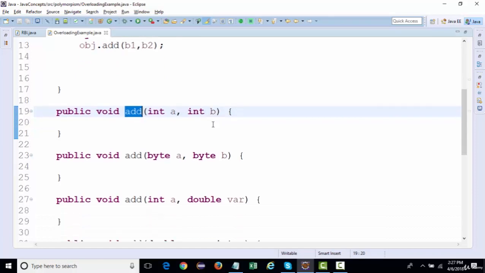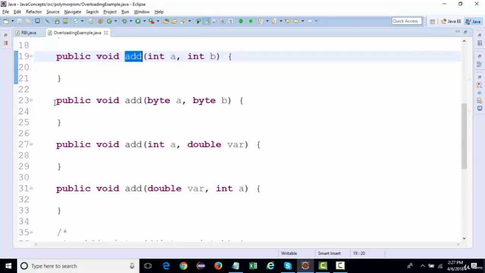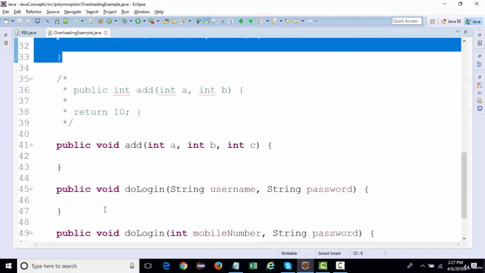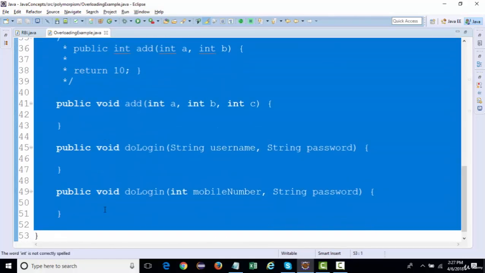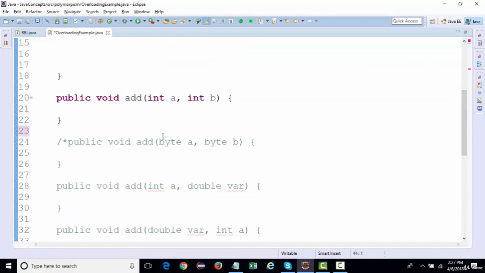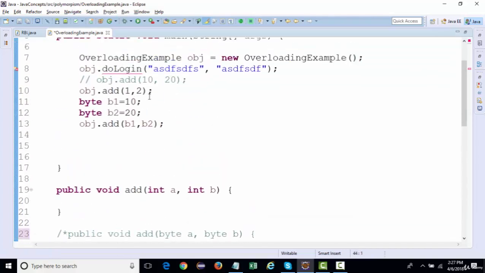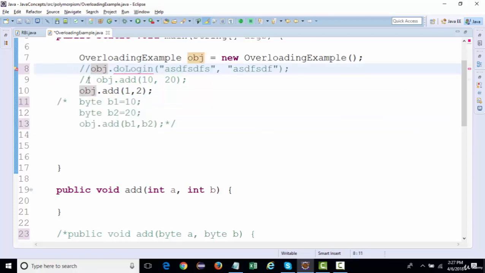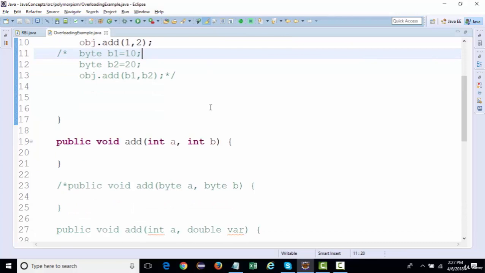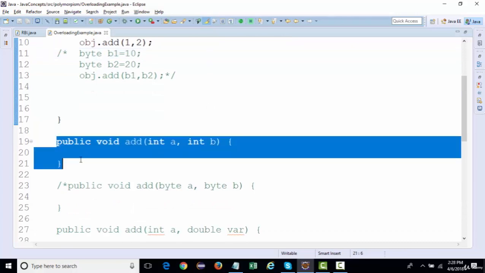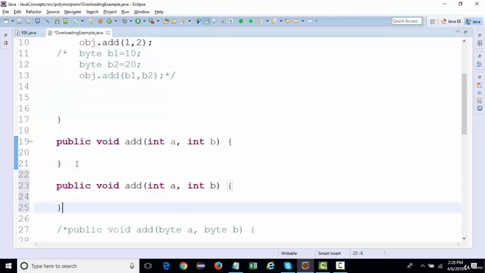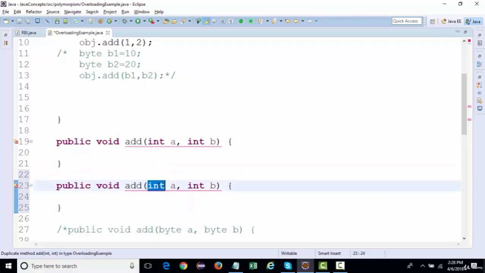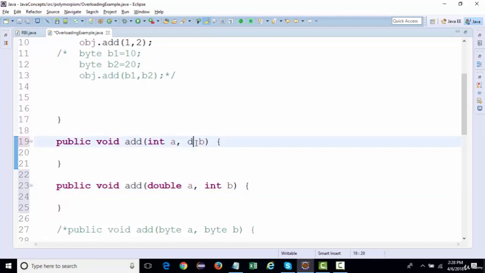Let's say I comment out everything that we have written. We have just one method over here, and I'll comment out these as well. Now I can have another method with, let's say, double a and int b, and I'll change this to double as well.